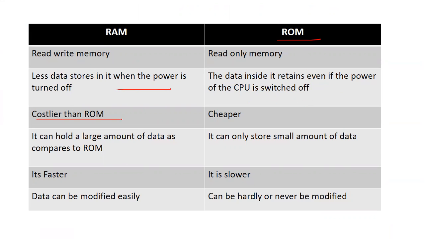RAM is costlier, and ROM is comparatively cheaper. RAM holds a large amount of data compared to ROM, which holds only a small amount of data. RAM is much faster, whereas ROM is much slower. RAM data can be modified easily, whereas ROM data can be hardly or never modified.